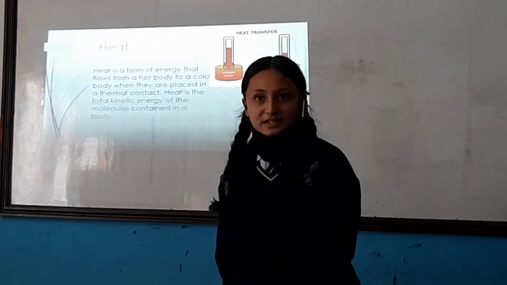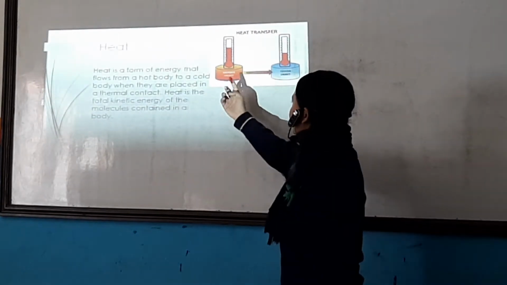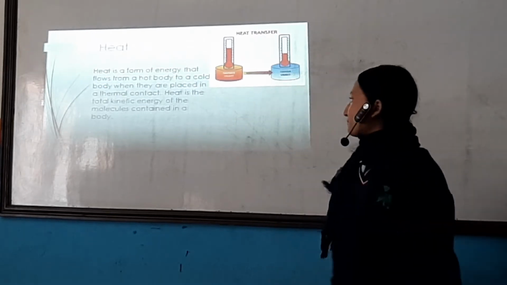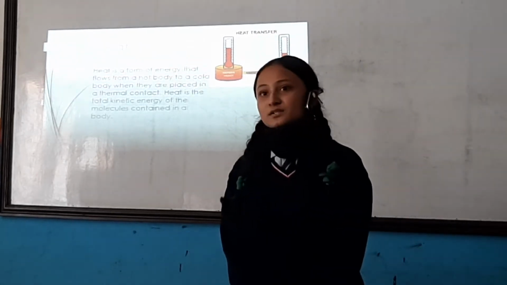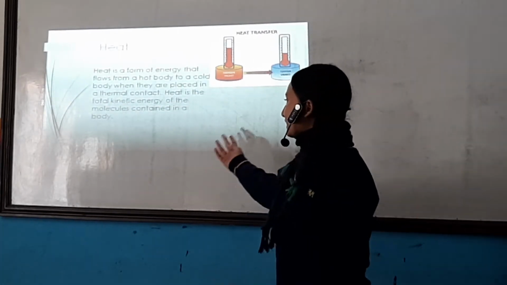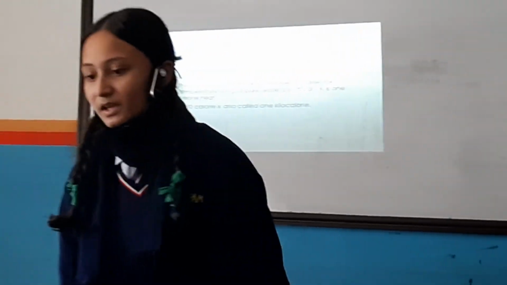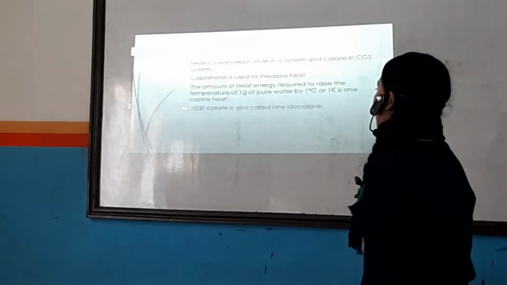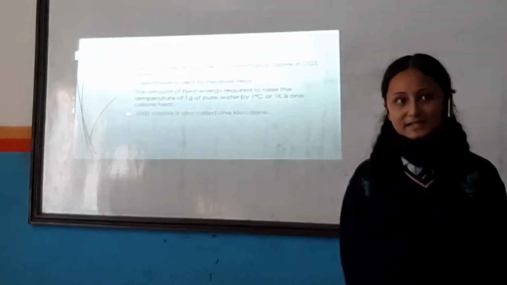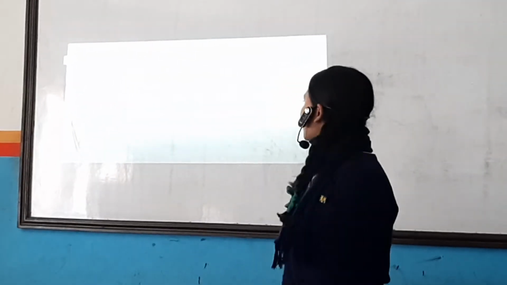It is a form of energy which flows from a hot body to a cool body, as you can see here. Heat flows from a warmer object to a cooler object. In other words, we can also define heat as the sum of kinetic energy of molecules contained in a body. Moving on to the next one, units of heat. Heat is measured in joule in the SI system and in calorie in the CGS system.